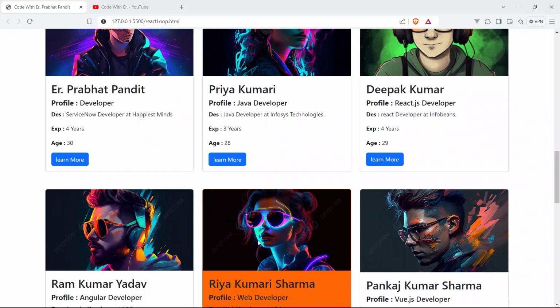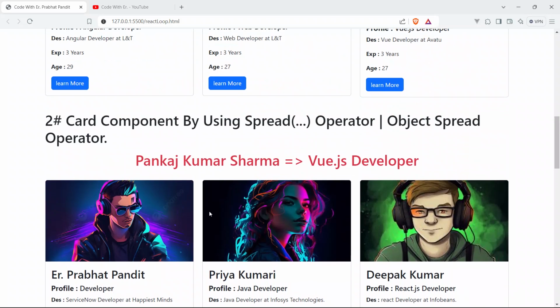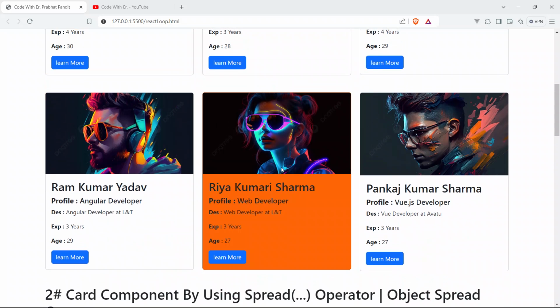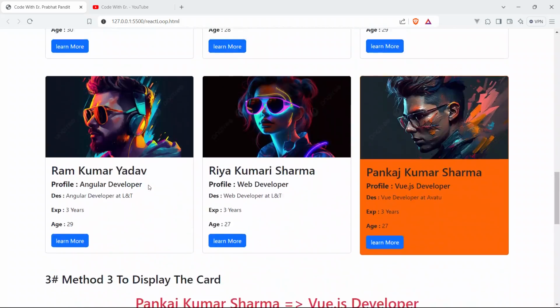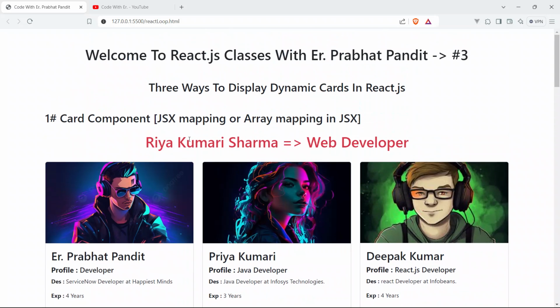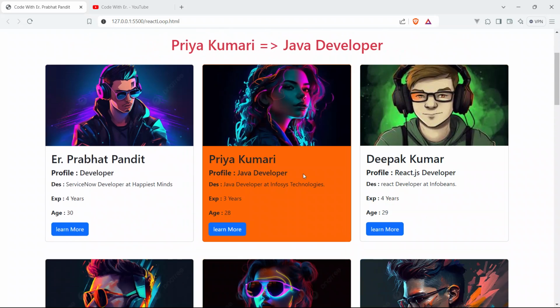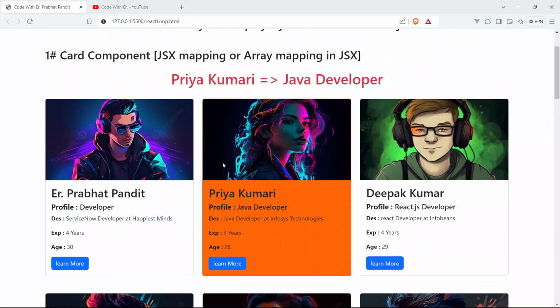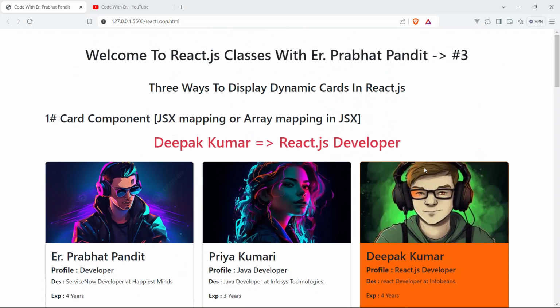See, it's clickable and interactive. You can see Pankaj Kumar Sharma, and this also, Riya Kumari Sharma, web developer. So guys, now let's get started and let's learn React.js with me here, Prabhat Pandit.